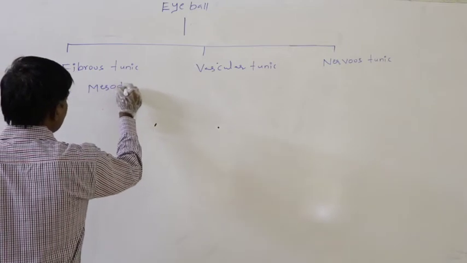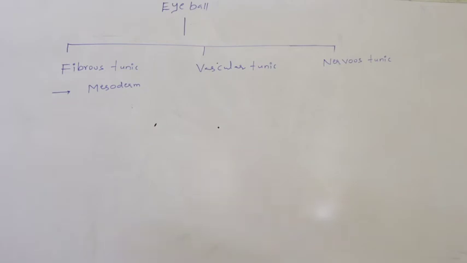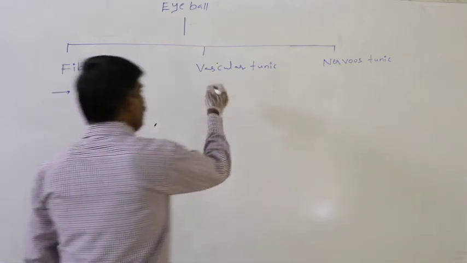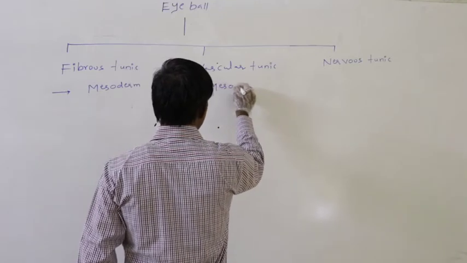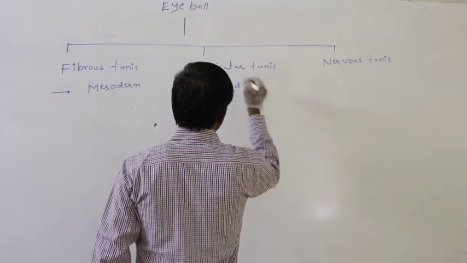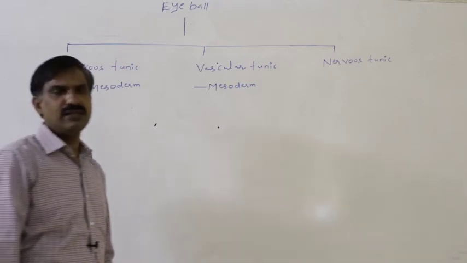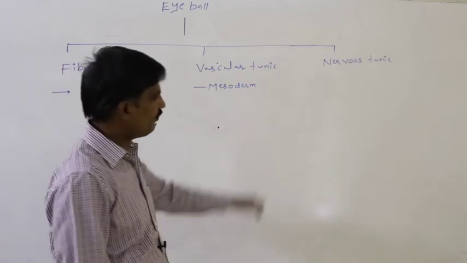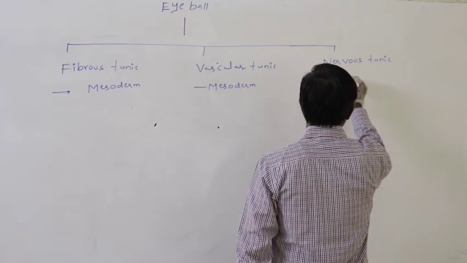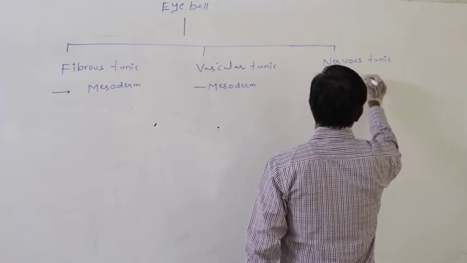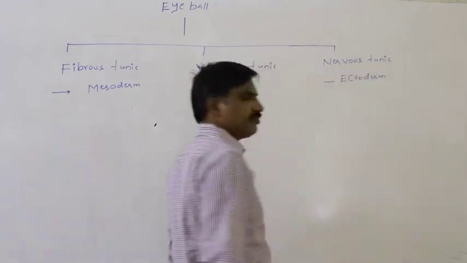This fibrous tunic is originated from mesoderm because it is with the fibrous connective tissue. Vascular tunic is also originated from mesoderm because it is with the rich blood supply, rich blood vessels. Nervous tunic is originated from ectoderm.